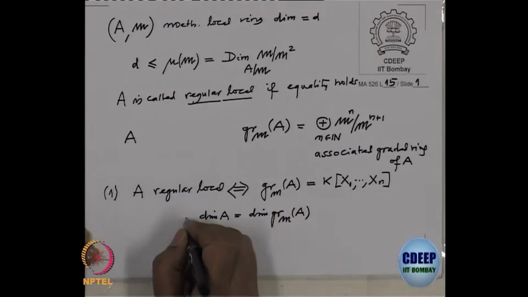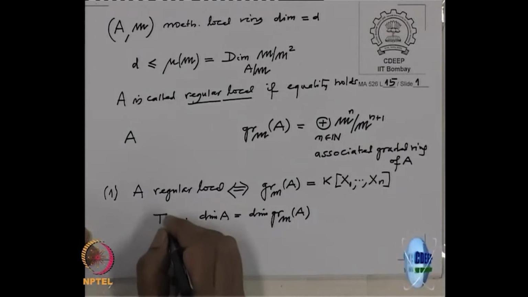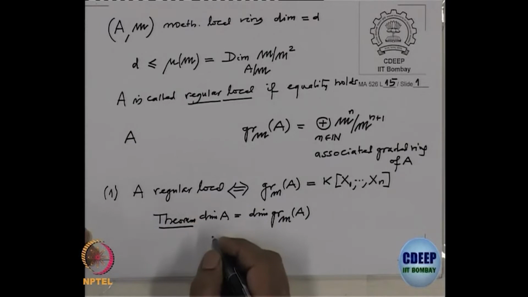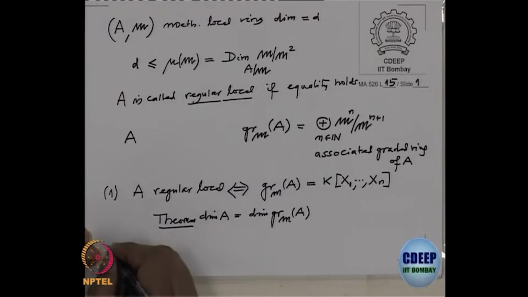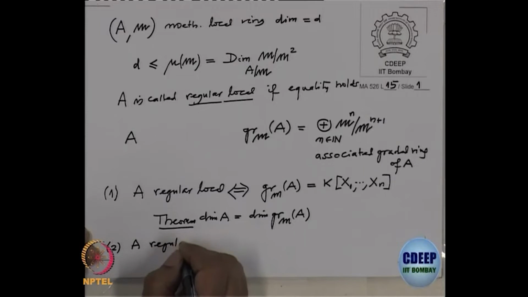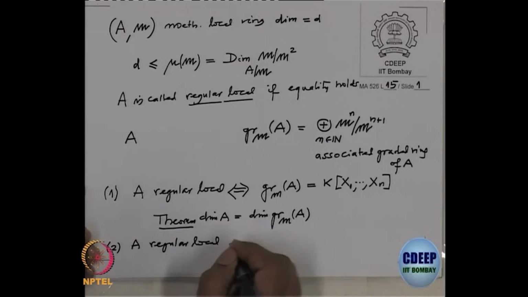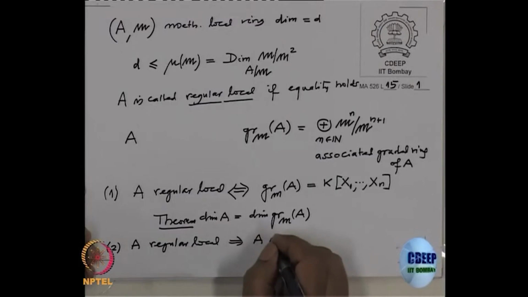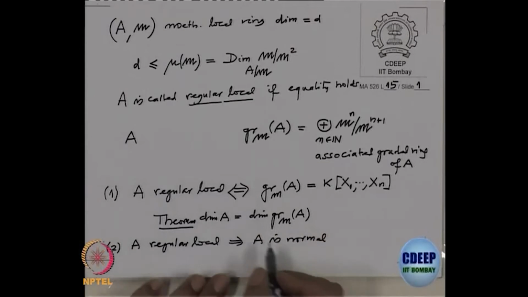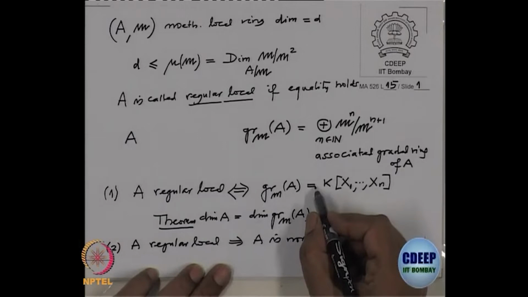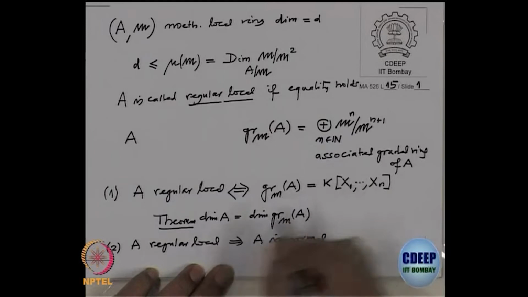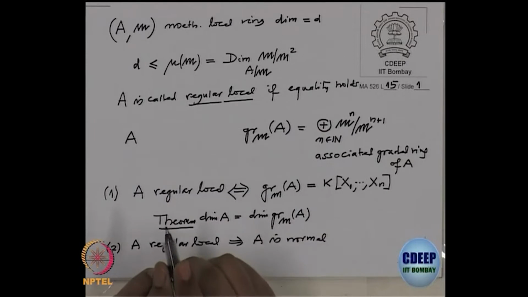So, this we have to prove today, this is theorem 1. And another thing I have used is, if A is regular local, then A is normal, and for this I said use this one, because if the graded ring is normal, then the original ring is normal. This is what we have to prove.